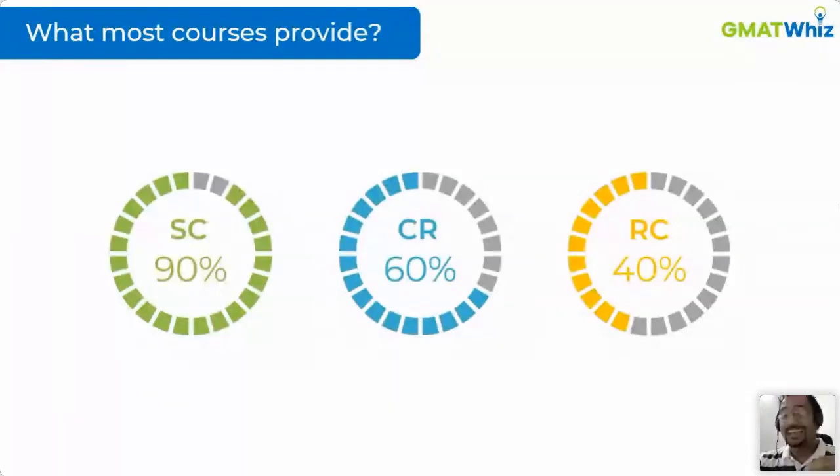Some courses go to a slightly more advanced level where they might tell you, okay, you are not doing well on modifiers, you are not doing well on pronouns, but how do I improve that? That's something which many people don't tell. And in fact, this is something which I saw from some of the companies that I previously worked for. I don't want to name anyone, but if you are solving a verb tenses question, and if you get that verb tenses question wrong, they'll just say, okay, your verb tense performance is poor. You're poor in verb tenses.